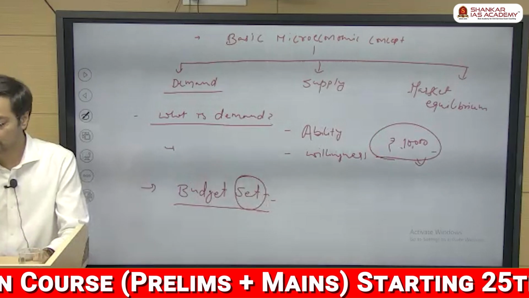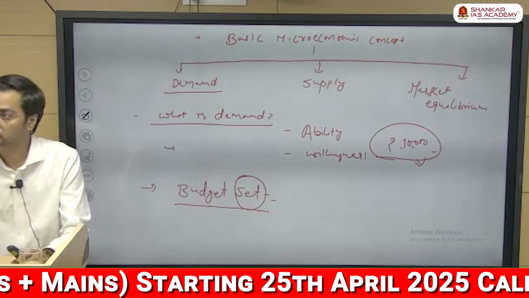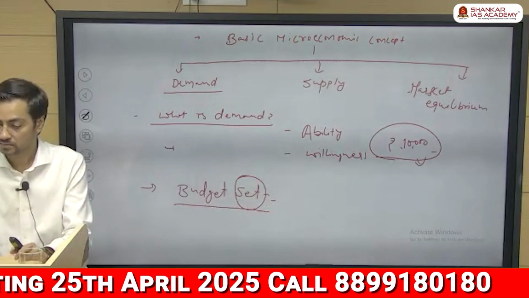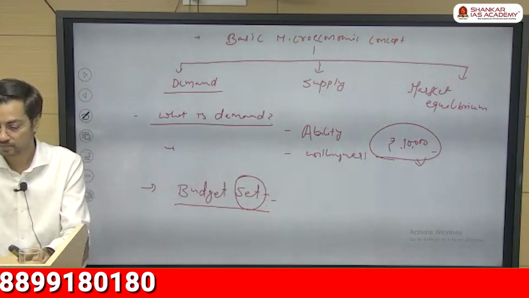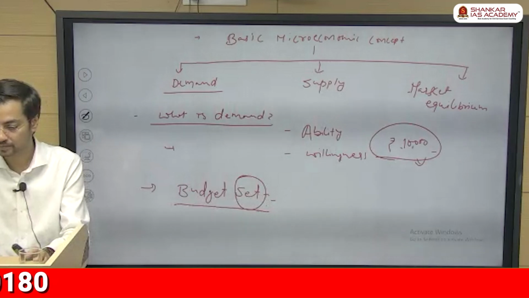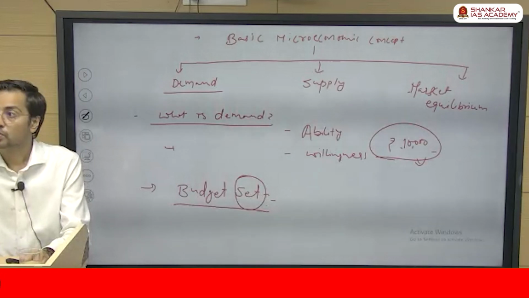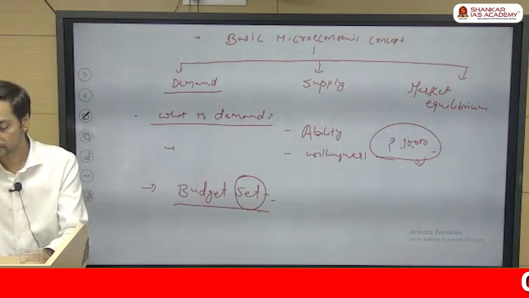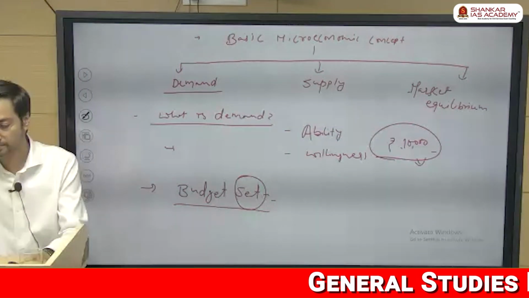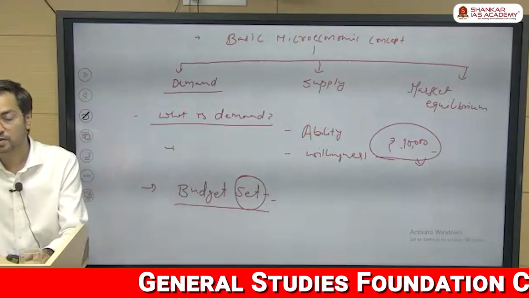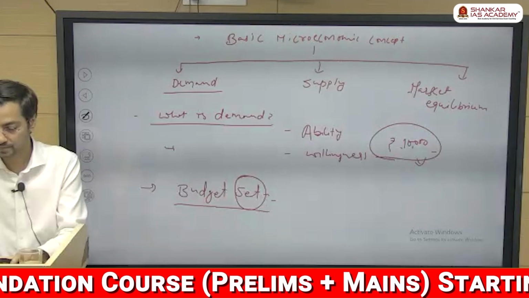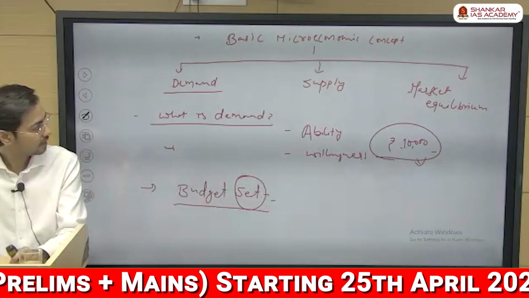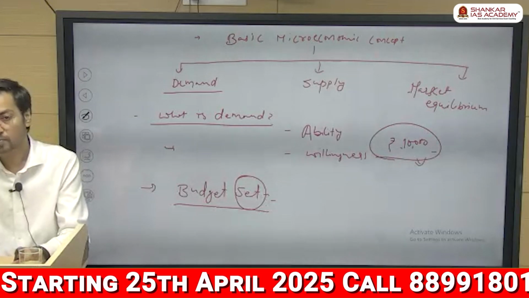It is the collection of all goods and services that the consumer can buy with their income at prevailing market price. I'm giving you the definition of budget set.